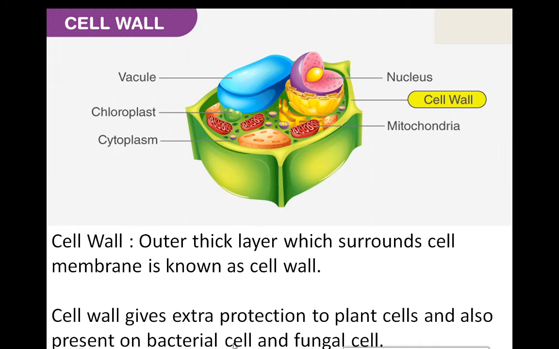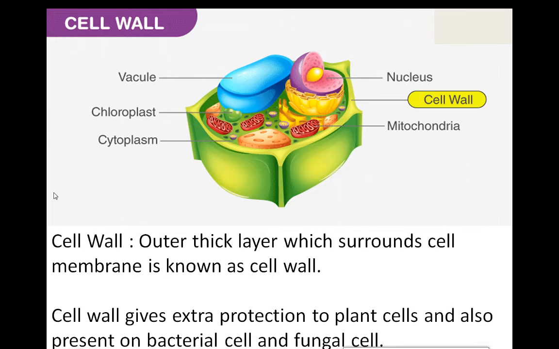The cell wall gives extra protection. In which kind of cell are cell walls present? In the plant cell, the cell wall is present. The cell wall is also present in a bacterial cell, and also in a fungal cell.